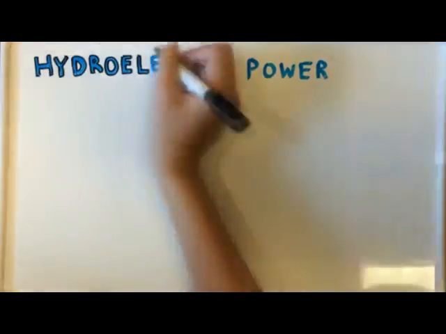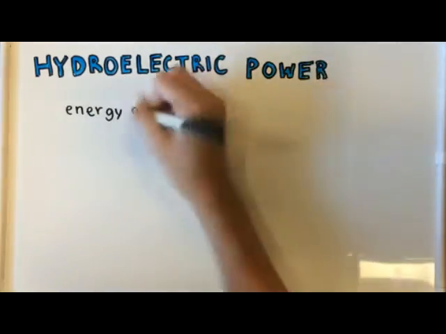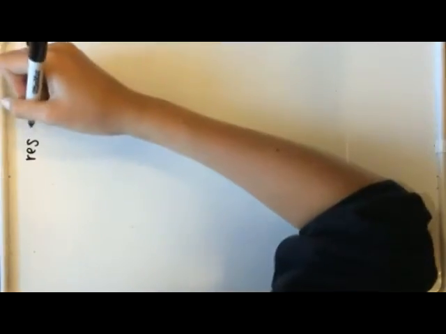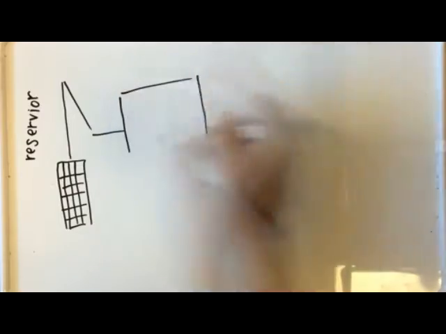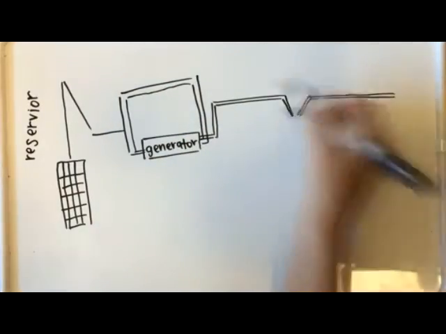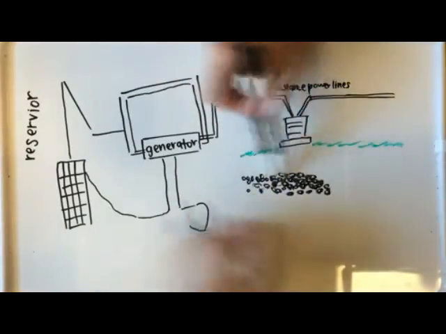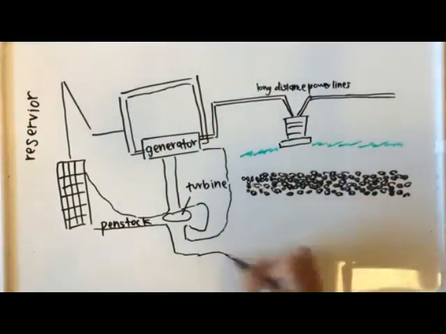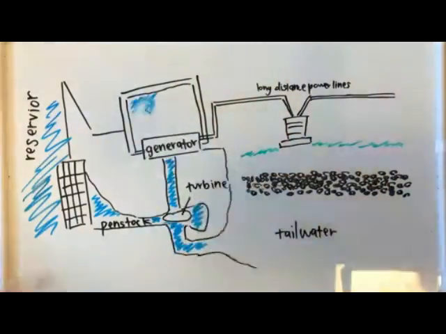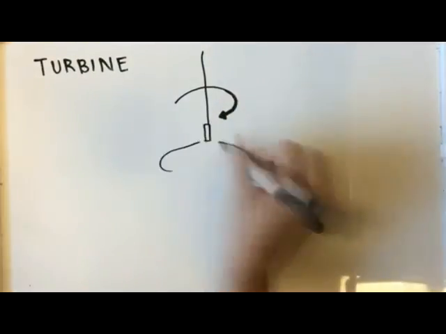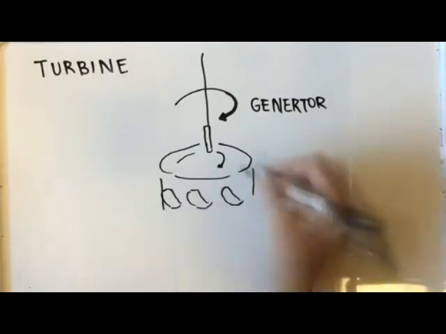Hydroelectric power is the energy generated from water turning turbine blades as it passes through the dams. Raised water levels created by the dams are collected into the penstock. Water is then carried down into a turbine water wheel at the lower part of the water level. The pressure of the water drives the turbines, which are connected by a generator to produce power. There are power lines attached to the generator to carry electricity to the power grid.